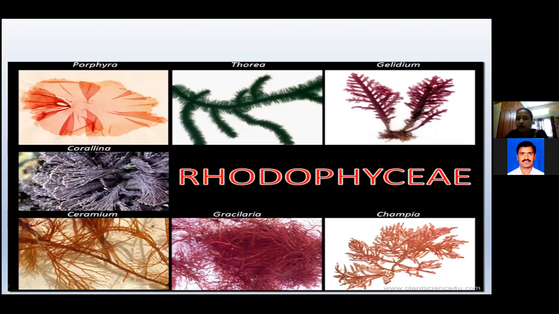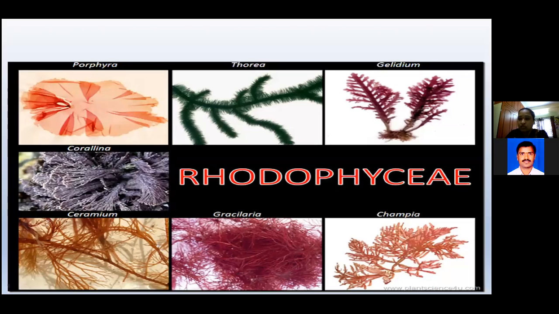Beta and alpha carotenes are also present. As you know, the reserve food material is generally starch, but here the very important name is Floridean starch. When Phaeophyceae members have fucoxanthin, here also what type of reserve food material is present?